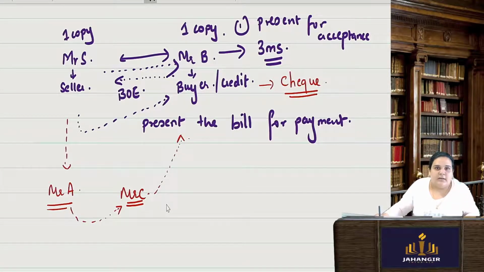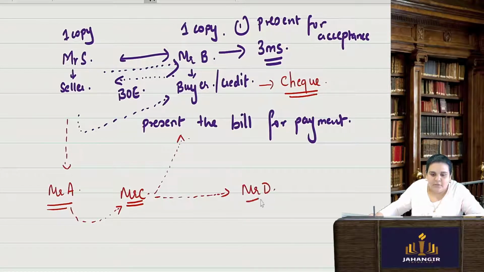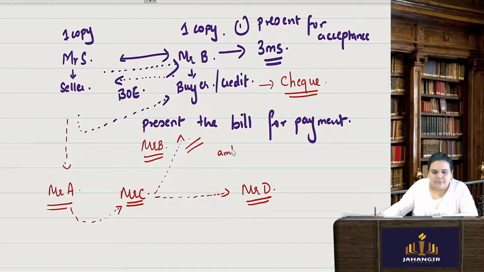C said do not write any name, because I have another creditor, Mr. D, so maybe I will have to pay him. So do not write any name on the check, just write the amount, sign, cross it and give it to me. Mr. B says fair enough, I am giving you my check, I will cross the check, and I will write the amount and I will sign. Whomever you want to pay, you can just put his name.